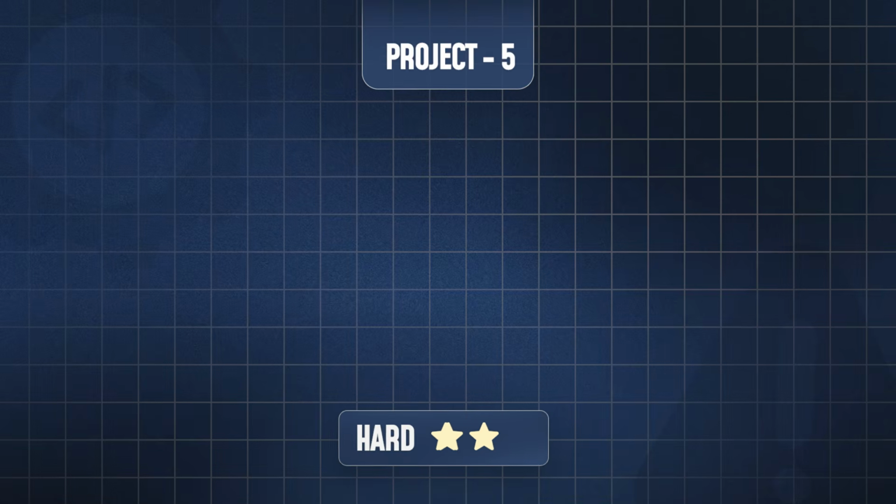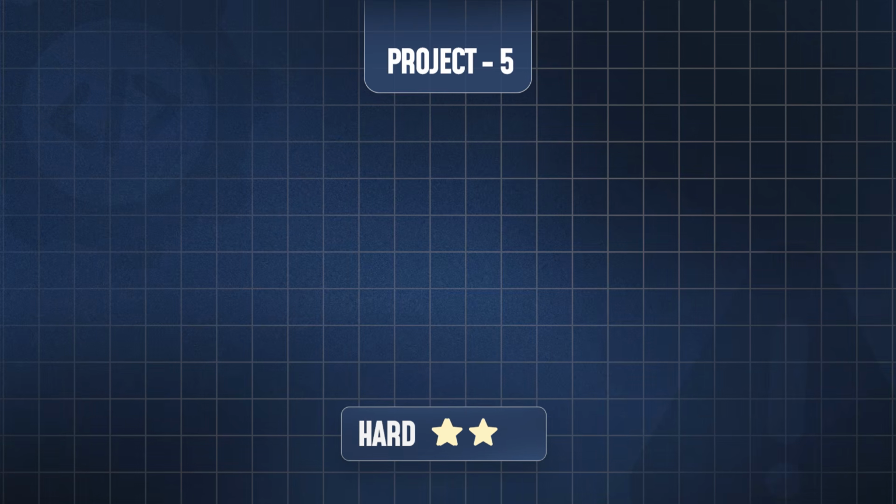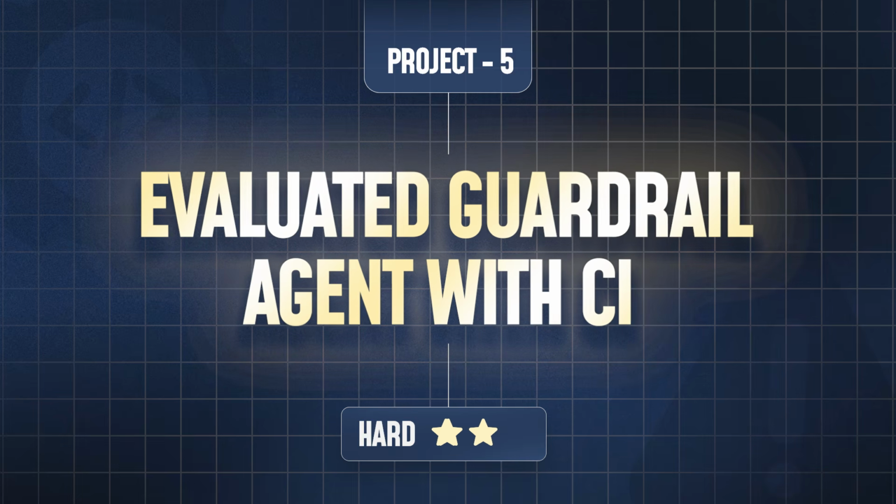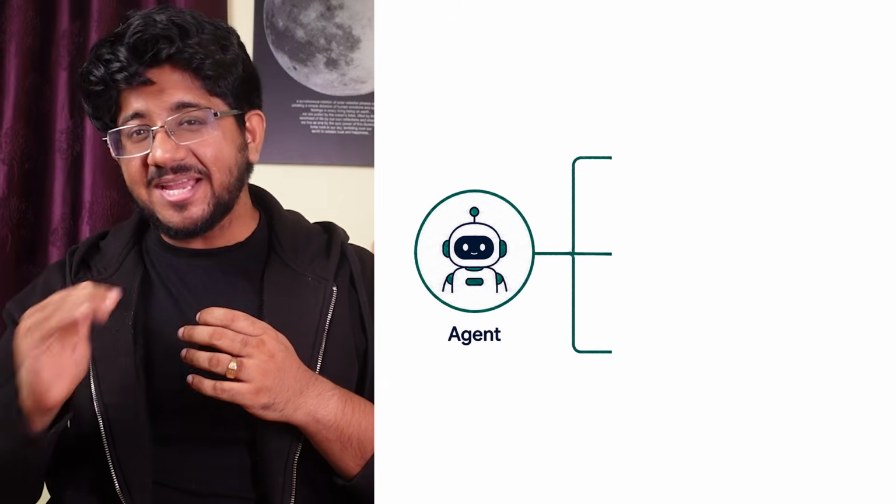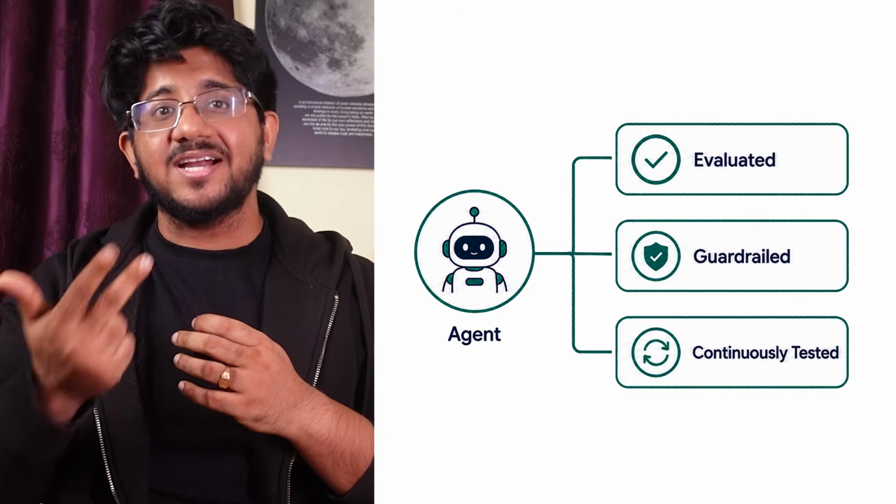So the fifth project, apart from this, which you can technically combine with this too, but I would say maybe you can start with that as a separate project, is about building an evaluated guardrail agent with CI. This is something that converts a portfolio project into a production project. Take any agent you build and make it evaluated, guardrailed, and continuously tested.